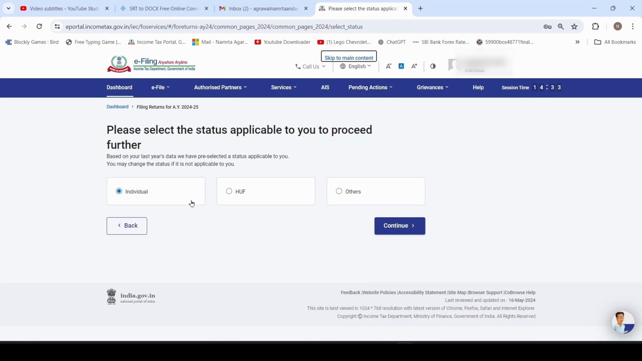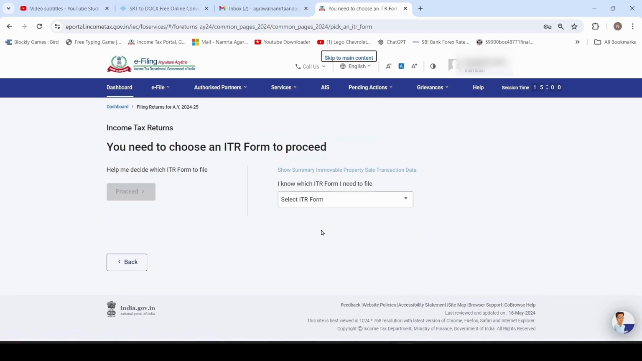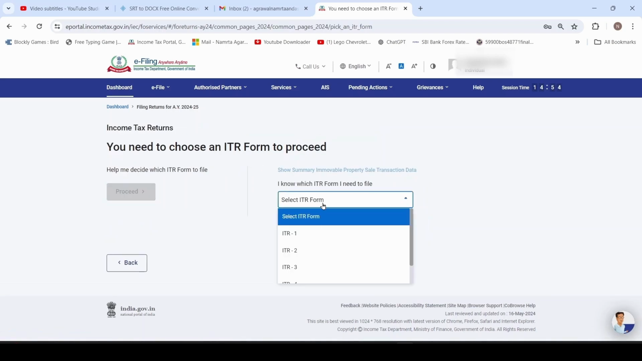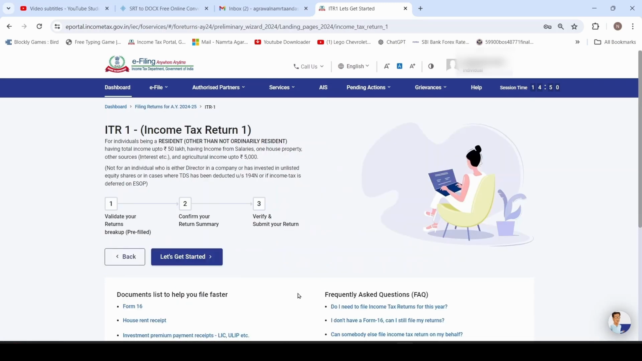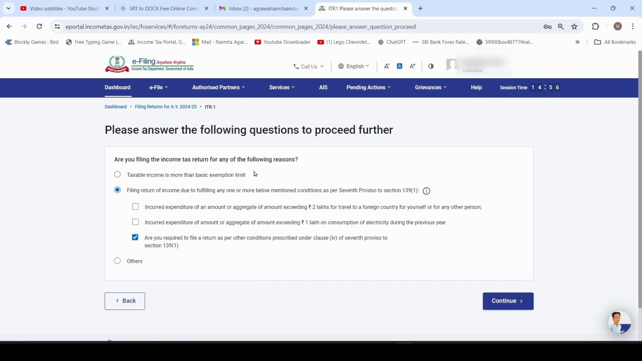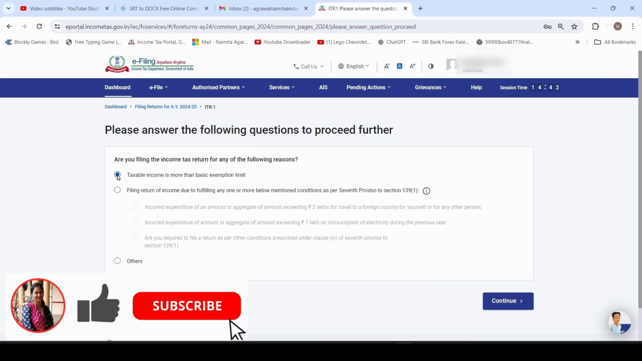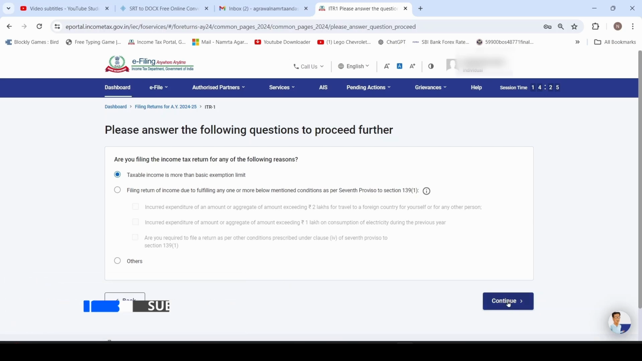Here we need to provide the status. I am filing return for the individual, so I am clicking on individual. Click on continue. In this we need to select the ITR form. Select the ITR 1. Proceed with ITR 1 and click on let's get started. In this we need to provide the reason for the filing of income tax return. Here I am selecting option 1 because in my example taxable income is more than basic exemption limit. You have to select option as per your applicability. Then click on continue.